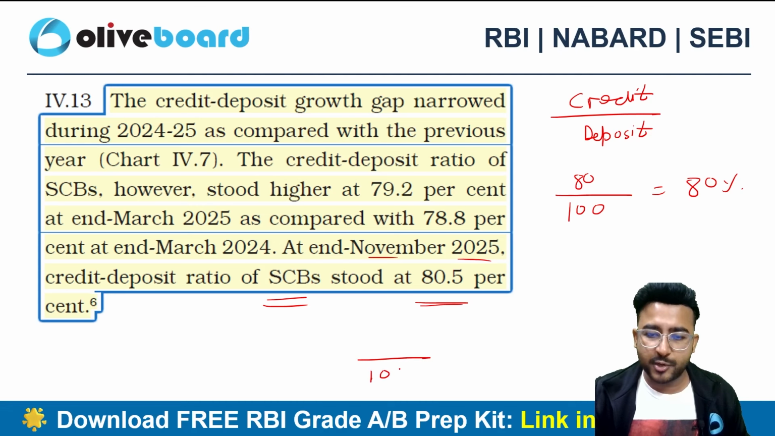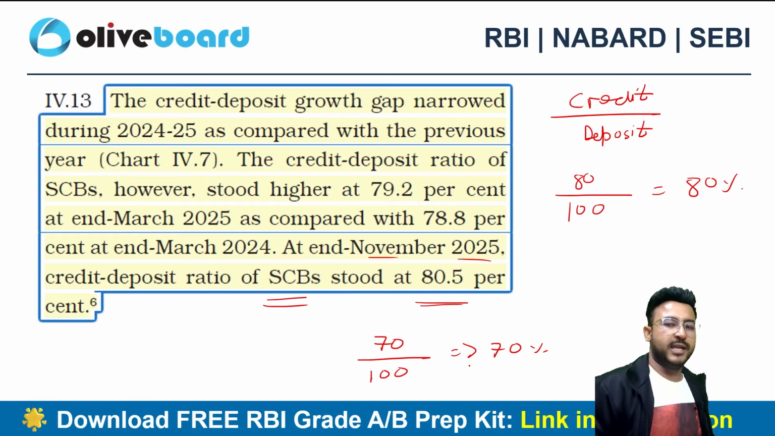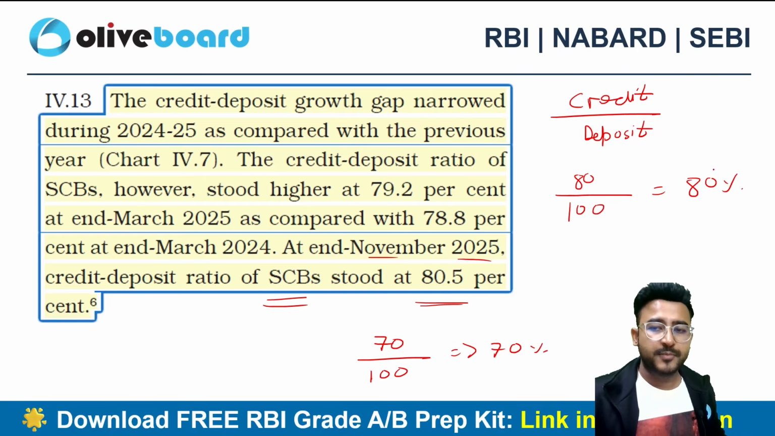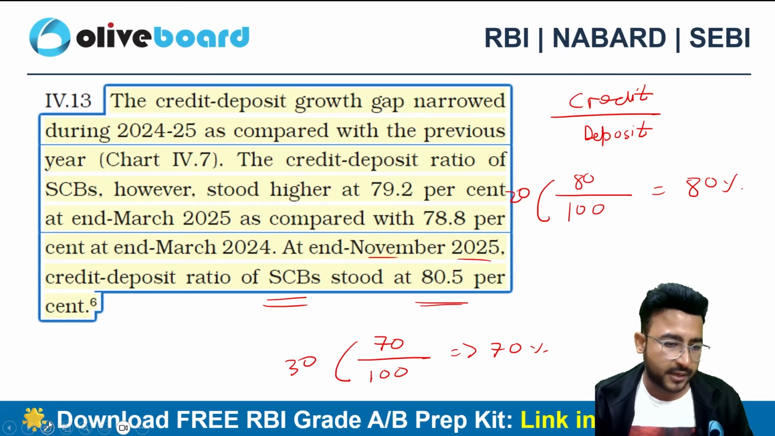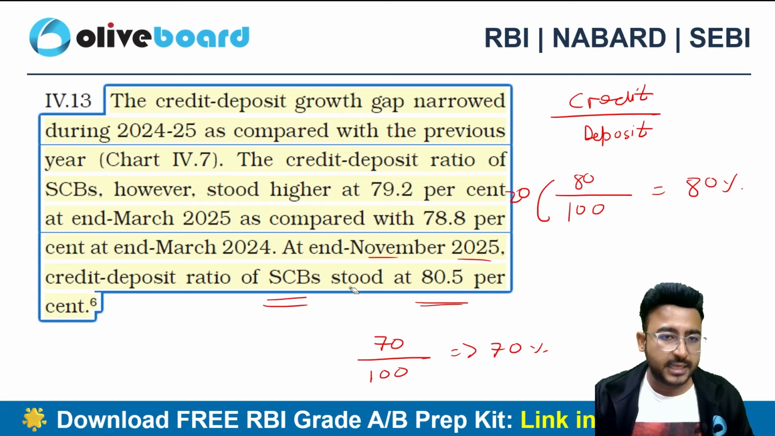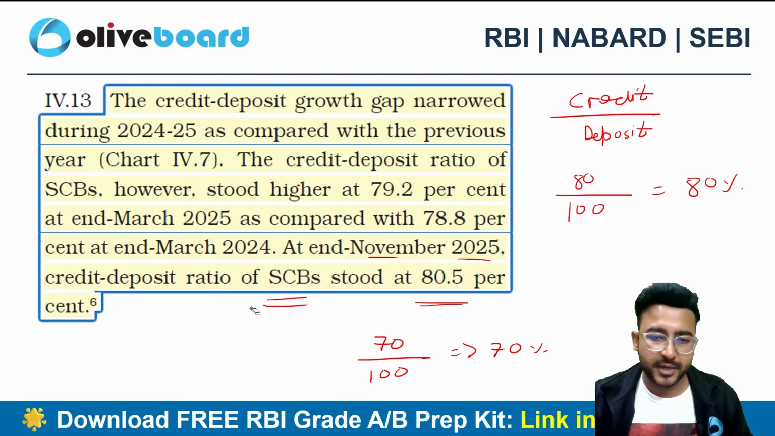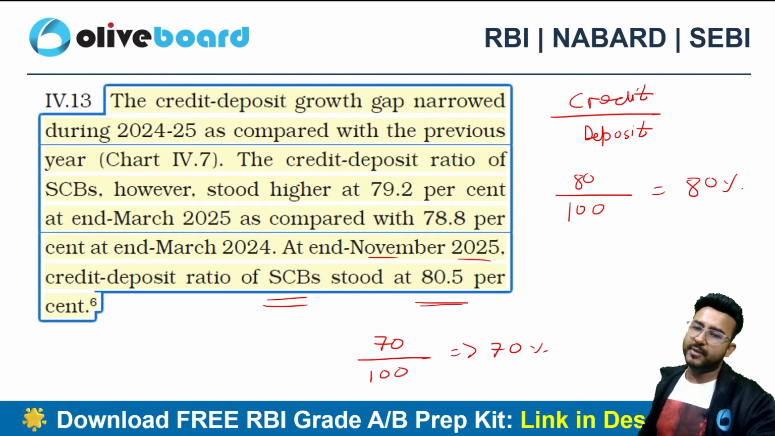Let's suppose I have 100 rupees in my pocket. I have given 70 rupees as credit. So my credit deposit ratio here will be 70%. Now when it is 80%, I have only 20 rupees here, whereas here I was having 30 rupees in my pocket, right? So increasing the credit deposit ratio above a particular limit can be alarming, which is also highlighted by the Reserve Bank of India in the Financial Stability Report.